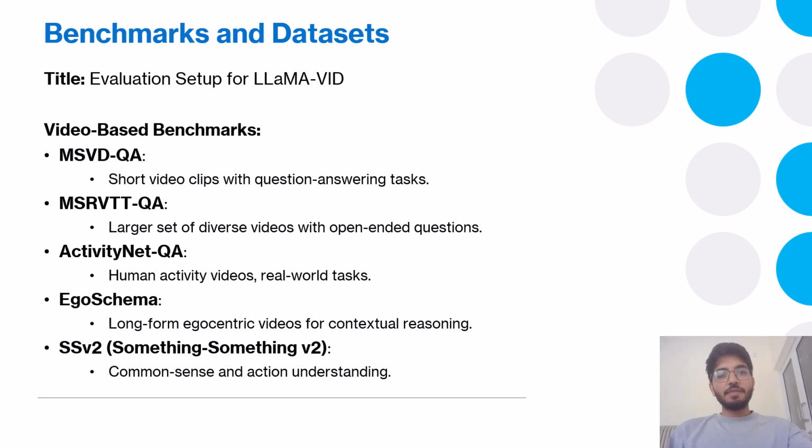Okay, so in this slide we have shown some evaluation benchmark datasets which have been used to evaluate this model.